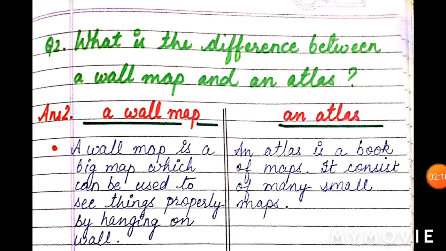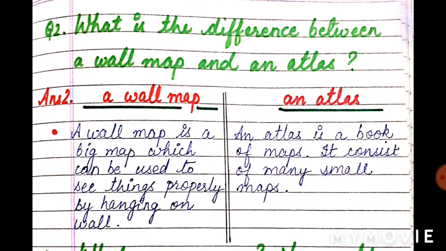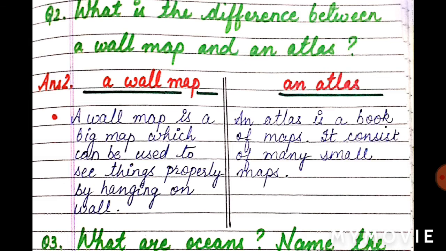So students, now proceed towards the next question. What is the difference between a wall map and an atlas? So we have to differentiate between a wall map and an atlas. The answer is, a wall map is a big map which can be used to see things properly by hanging on a wall. So you can just take a wall map, which is a big map, and hang it on the wall so that you can see everything clearly.